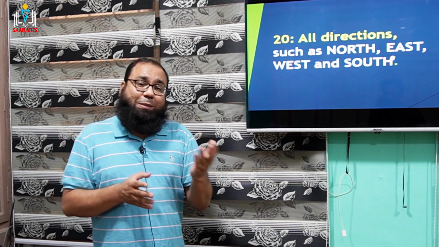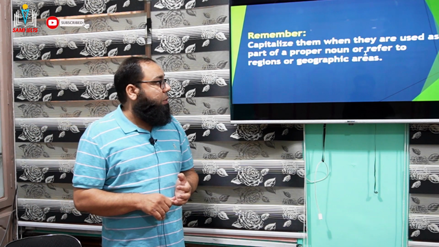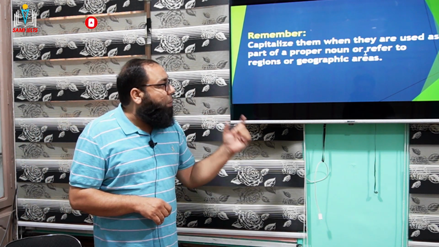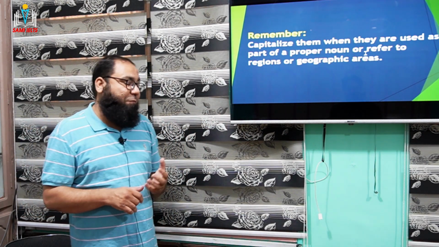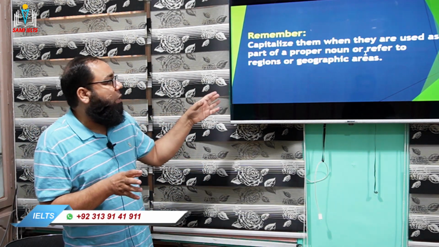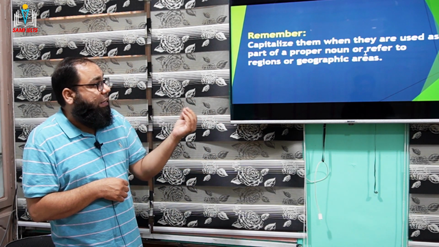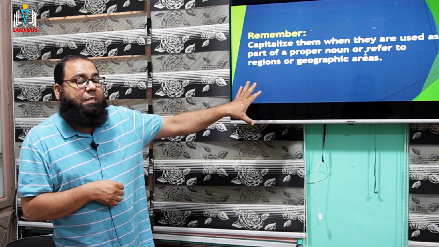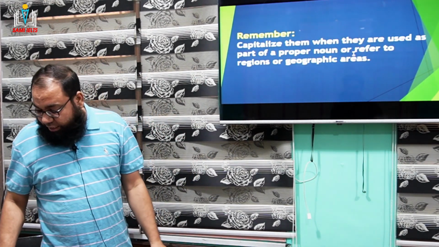But again, we have exceptional cases. Yes, we'll discuss them later in my next slide. But listen now, capitalize them when they are used as part of a proper noun or refer to regions or geographic areas. So if they are used especially to indicate particular regions or geographic areas, only in those cases they are written capital. Otherwise, north, south, east, and west are always written in small letters.